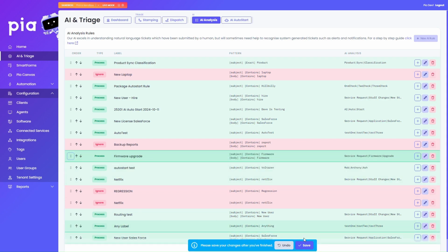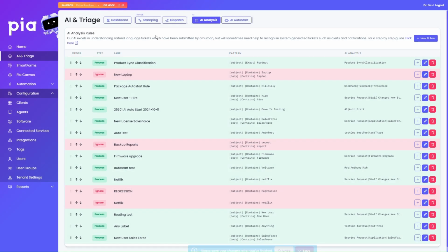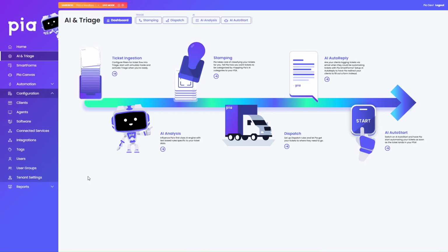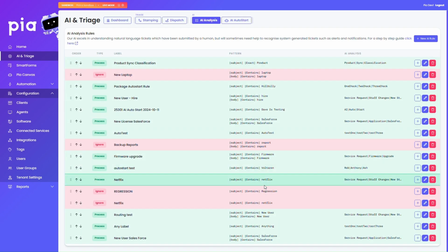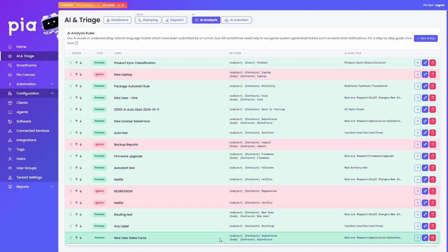To allow you to further enhance and influence the classification of tickets by PIA, the AI Analysis tab in the PIA portal allows you to create custom AI analysis rules using keywords to match and classify tickets. This allows you to influence PIA's AI classification process to make it more accurate to your needs or cover additional categories of the tickets which PIA's machine learning does not cover. Let's take a look at a few rules we have created.